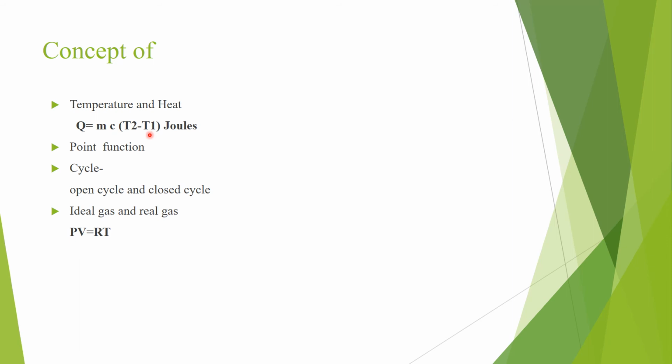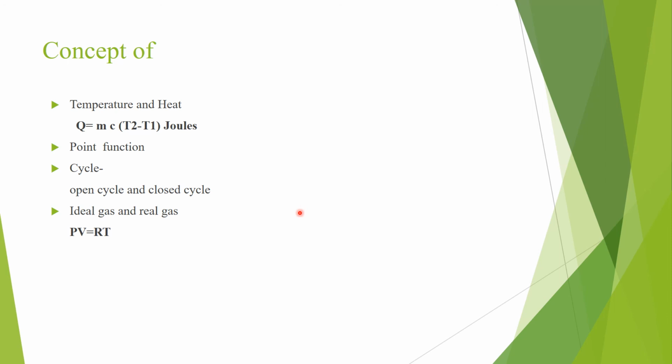Now what is point function? When a gas undergoes a change from initial value to final value, the thermodynamic properties will change. What are the properties? Pressure, volume, temperature do not depend upon the path followed by the system. They are purely independent of the path followed by a process. These properties are called point function or state function.